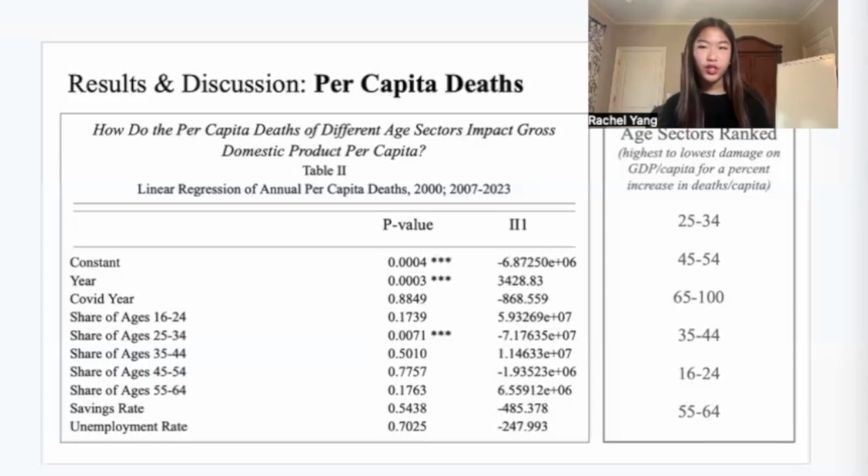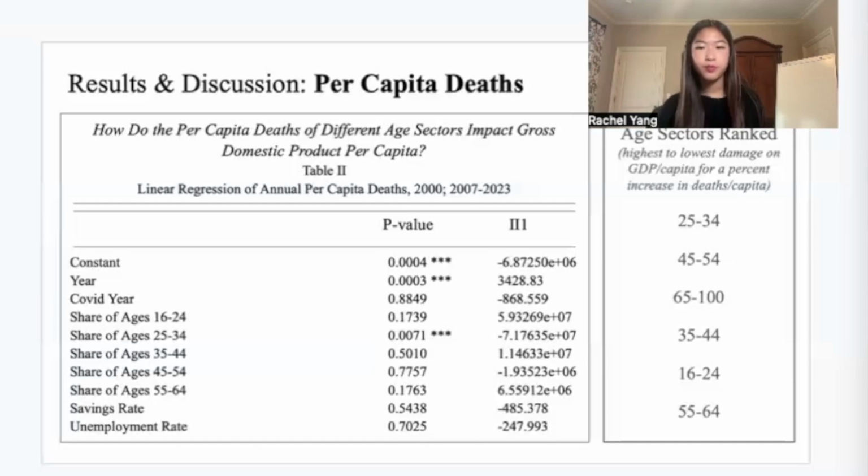Demography-wise, 25 to 34-year-olds make up the largest sector of the population, hence why a percent increase in debts per capita is the most detrimental to the economy compared to any other age group. Moreover, it makes sense that the younger population as a whole is contributing more to the economy since they might be making larger purchases such as real estate, which all count towards consumption. In contrast, while individuals aged between 55 and 64 don't necessarily make up the smallest share of the total population, the combination of their lower employment rates and reduced spending habits can explain why they are the least influential to GDP per capita.